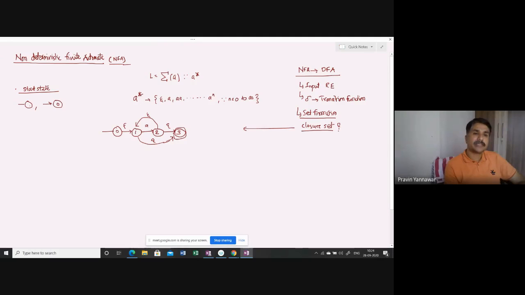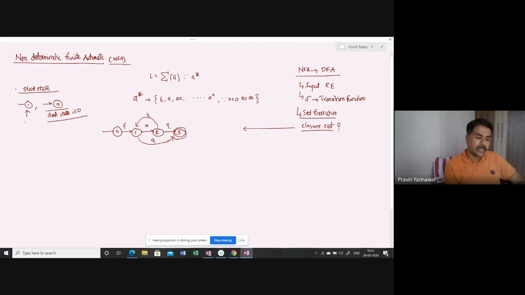We are following this way because if it is a directed edge here, it can also be an intermediate state. But if this is the representation, then you need to define that the start state is 0. If it is directed, you define the start state as 0. Otherwise, you can directly understand that this one is a start state because it is not directed.